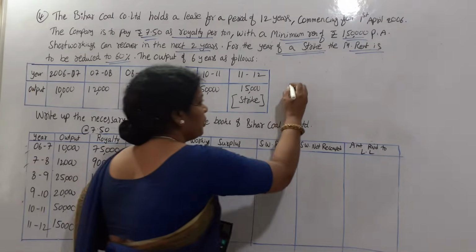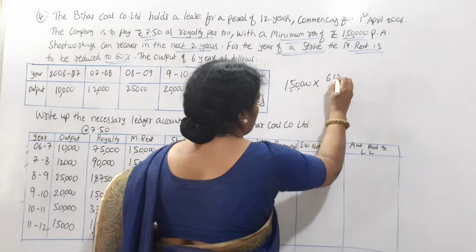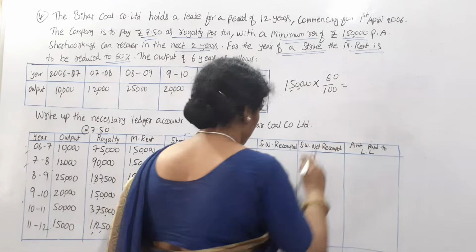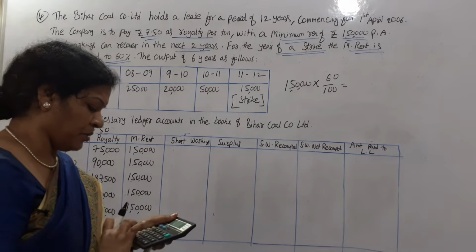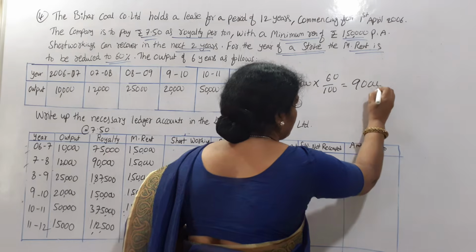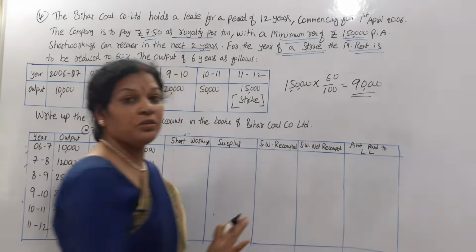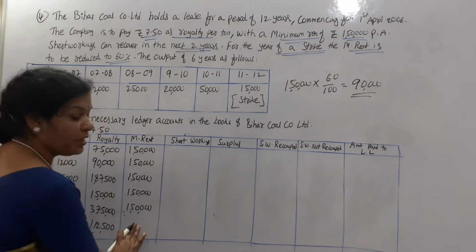Minimum rent is 1,50,000. It is to be reduced to 60%, so 60% only we will take. 1,50,000 into 60% is 90,000. So whenever a strike is there, we'll take only 60% of the minimum rent, not the total minimum rent. So now it is 90,000.